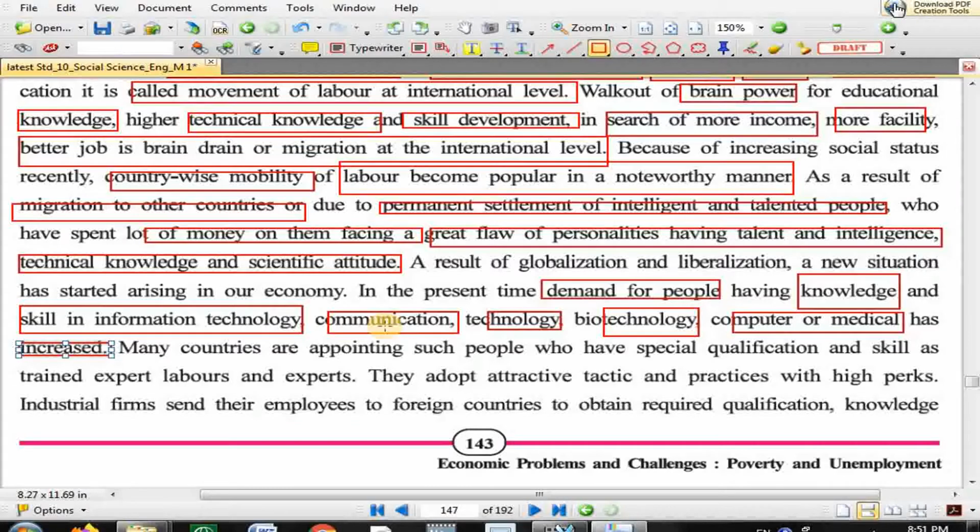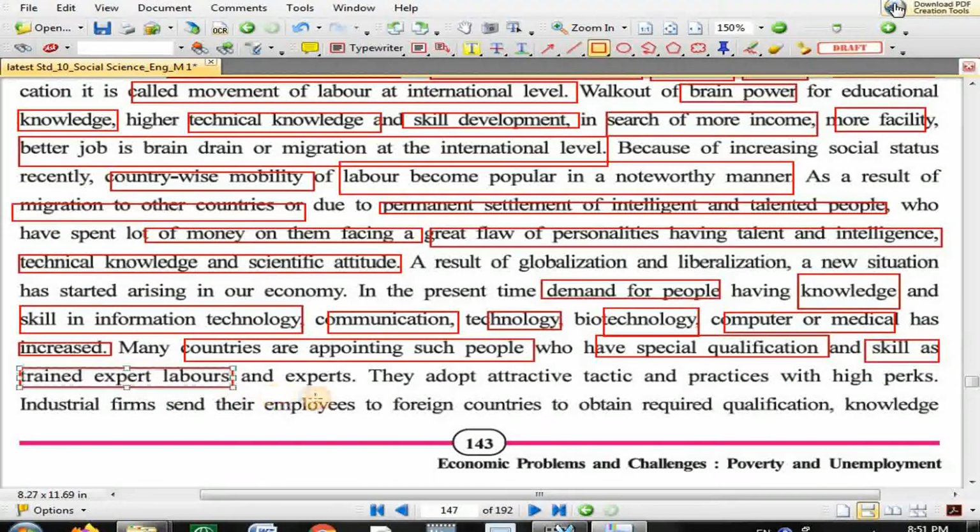But what to do? Many countries are approaching such people who have special qualification and skill, as trained expert laborers and experts. There are so many countries in search of such specially qualified and skillful expert persons. And what do they do? They adopt attractive tactics and practices with high perks.